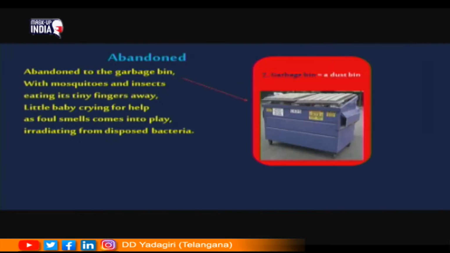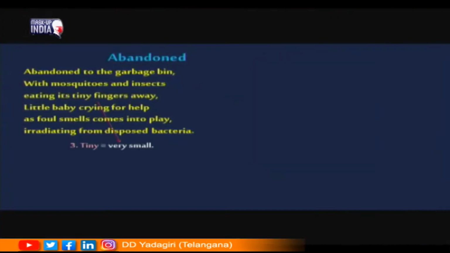Now, let us look at the meaning of another word, that is the garbage bin. Dear children, you might have used the garbage bin. You use the garbage bin in your day to day life. When there is some dust or some other thing in your house, you throw that into the dustbin. So, that dustbin is nothing but the garbage bin. Now, look at the meaning of another word, tiny. Tiny means very small. The opposite of this word tiny is huge. Huge means extremely big, unusually big, but here the meaning of tiny is very small.